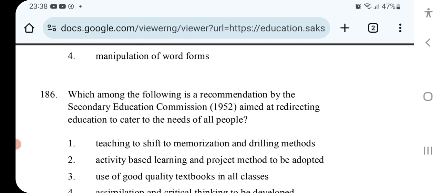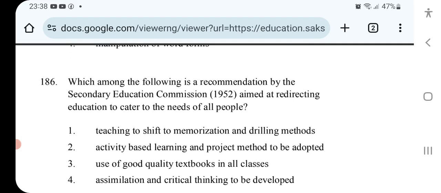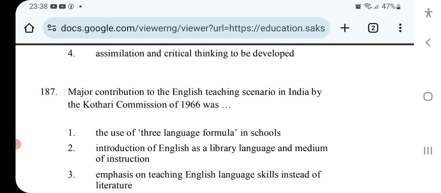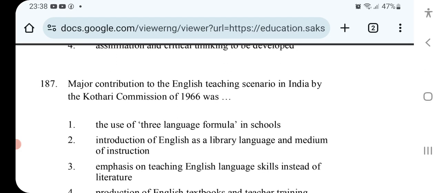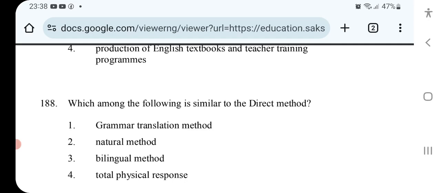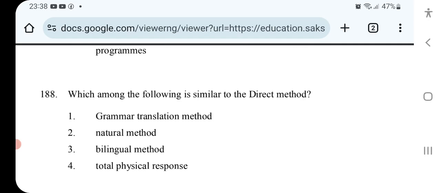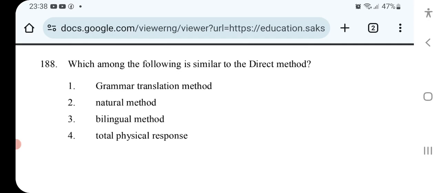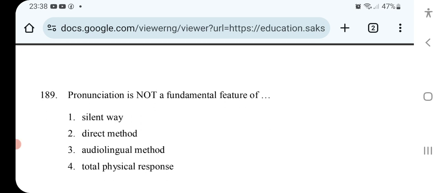Which among the following is a recommendation by the Secondary Education Commission aimed at redirecting education to cater to the needs of all people? Major contribution to the English teaching scenario in India by the Kothari Commission of 1966 was which among the following? Which is similar to the direct method? Natural method. Pronunciation is not a fundamental feature of.